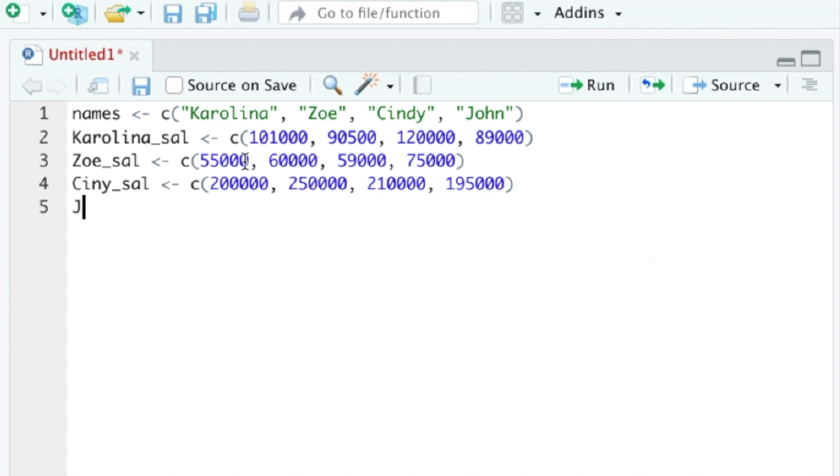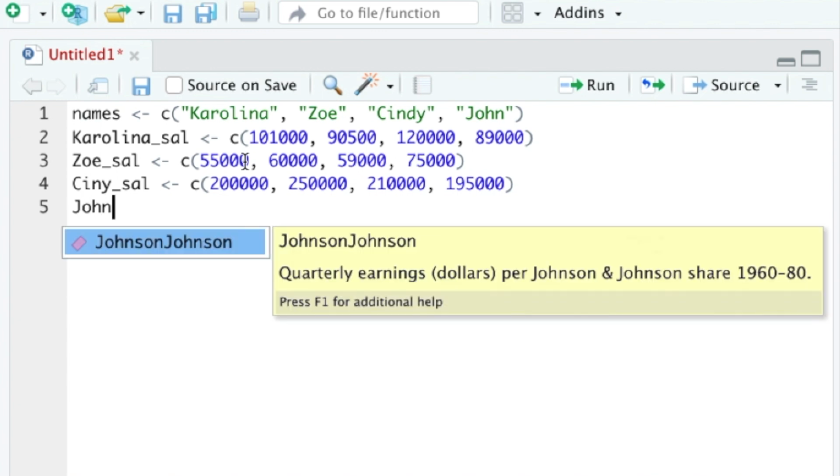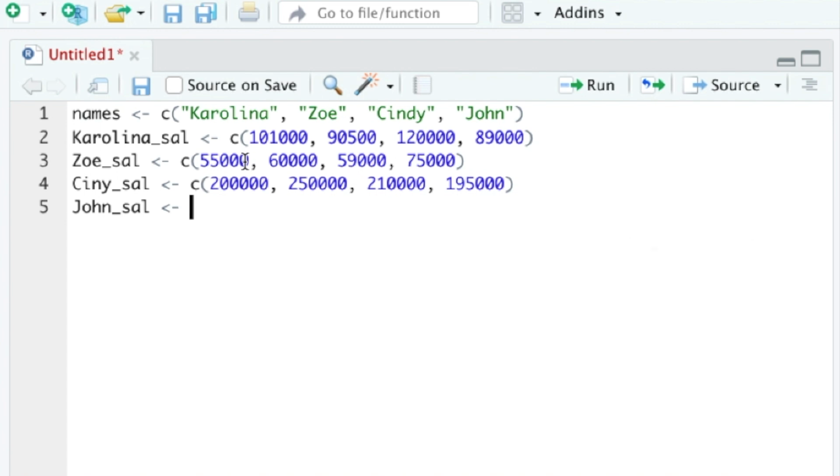And the fourth vector for John, John underscore sal for salary, reverse arrow, and then the C function. And again, I'll use 4 numerical data points to represent his salary. 20,000, he's definitely new in the software service industry. 15,000, 40,000, and 60,000 for the fourth year.